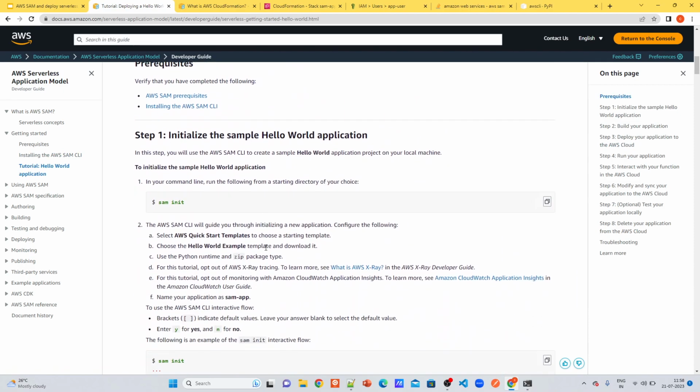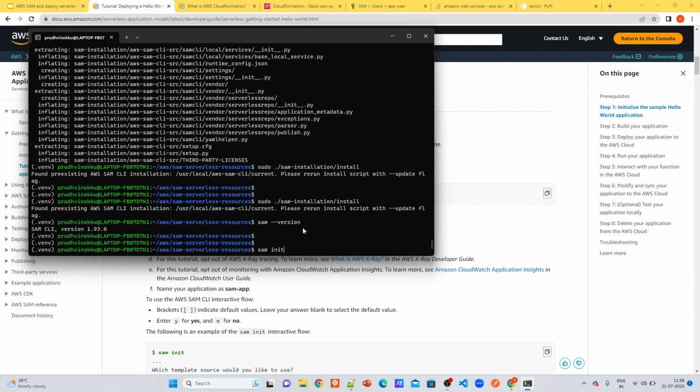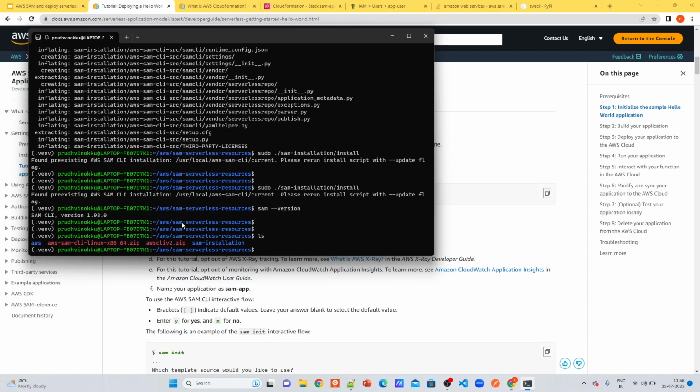Okay, first the SAM init. Let's see what the things present here are. There is an AWS folder, this SAM installation is present now. Basically, let's see what SAM init provides.